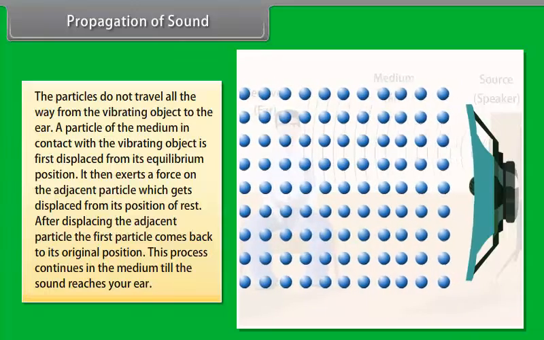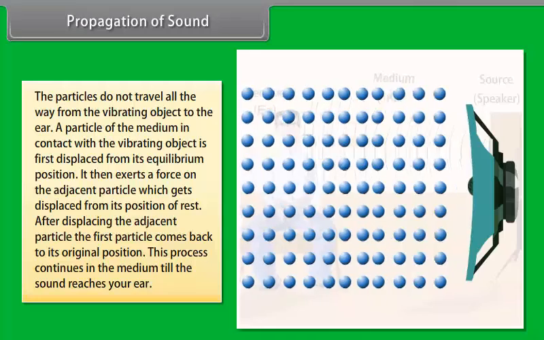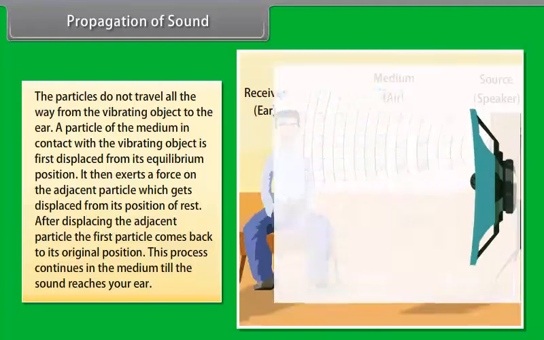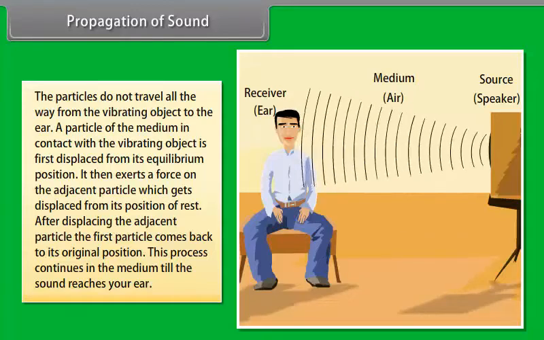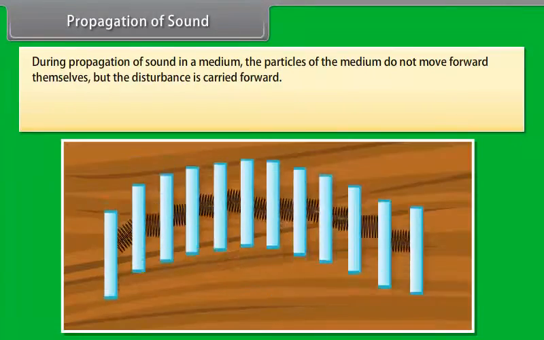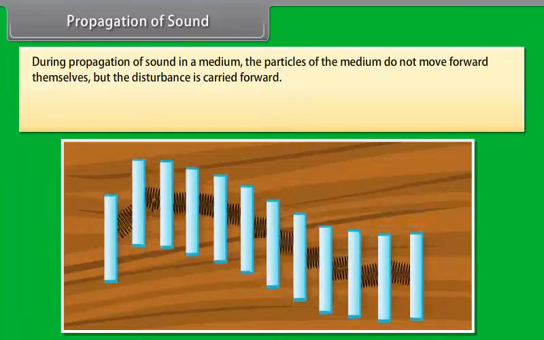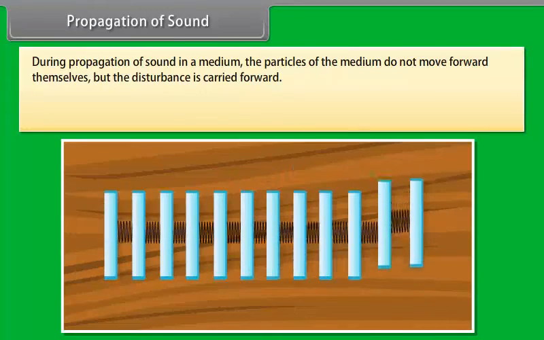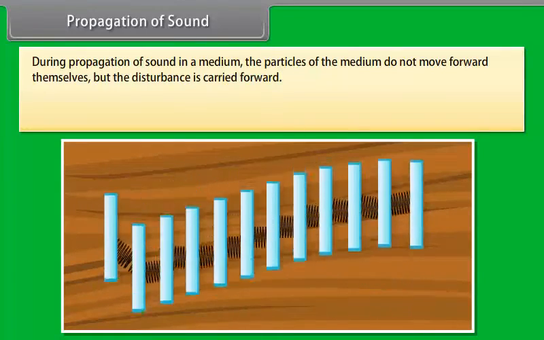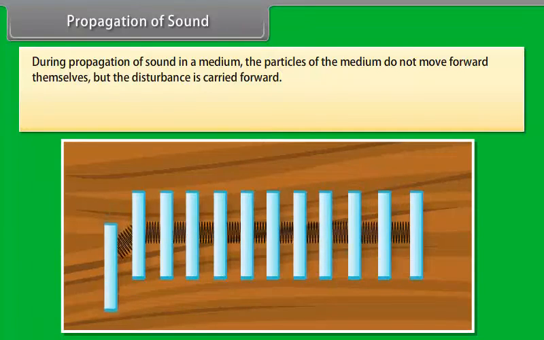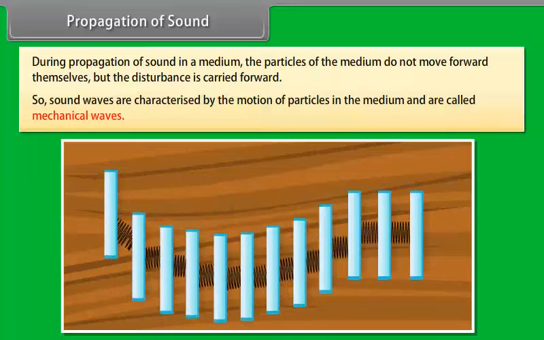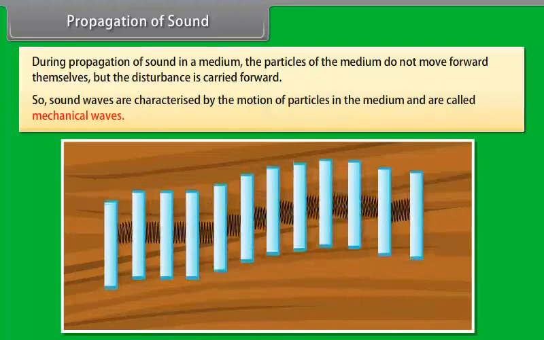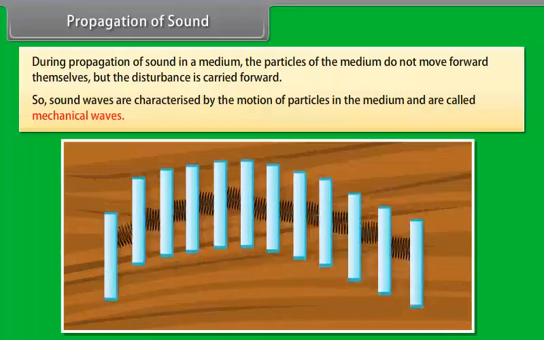After displacing the adjacent particle, the first particle comes back to its original position. This process continues in the medium till the sound reaches your ear. During propagation of sound in a medium, the particles of the medium do not move forward themselves, but the disturbance is carried forward. So, sound waves are characterized by the motion of particles in the medium and are called mechanical waves.